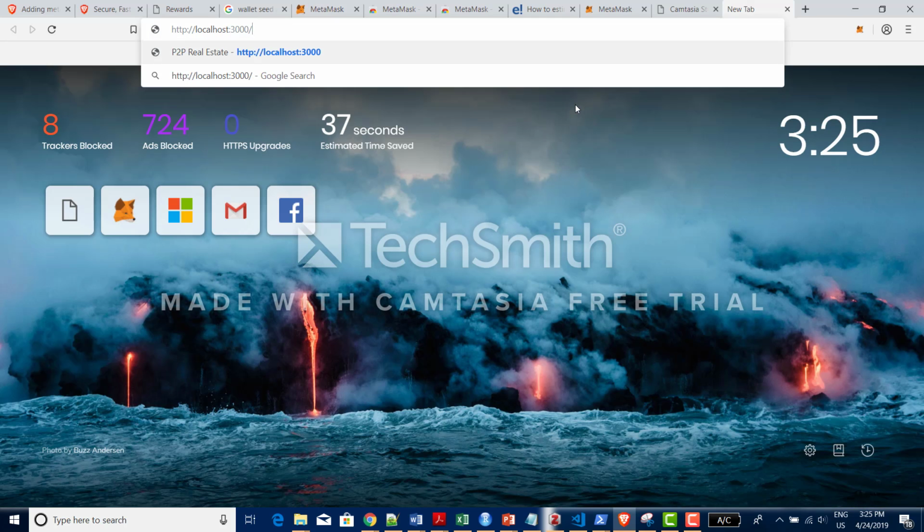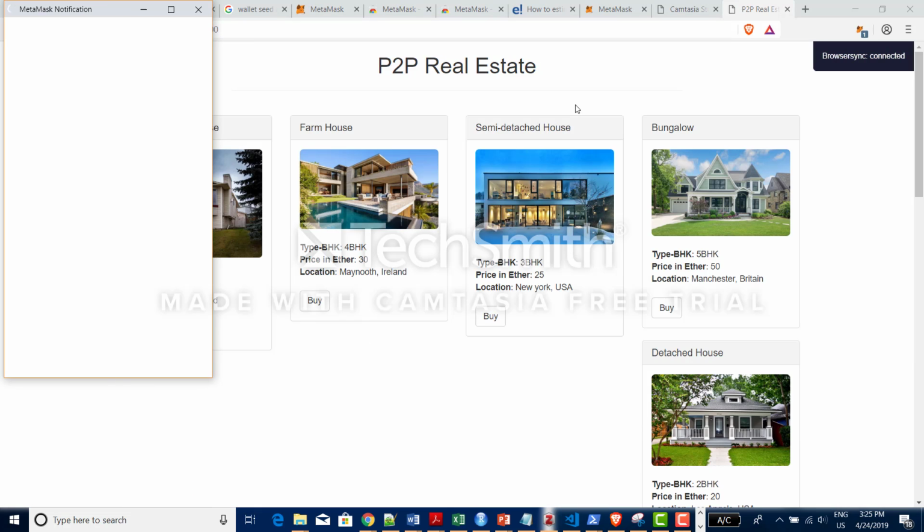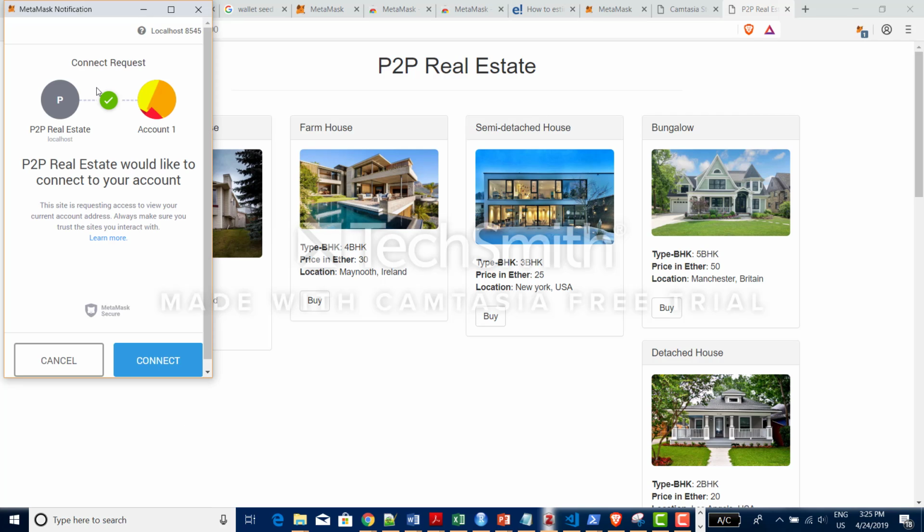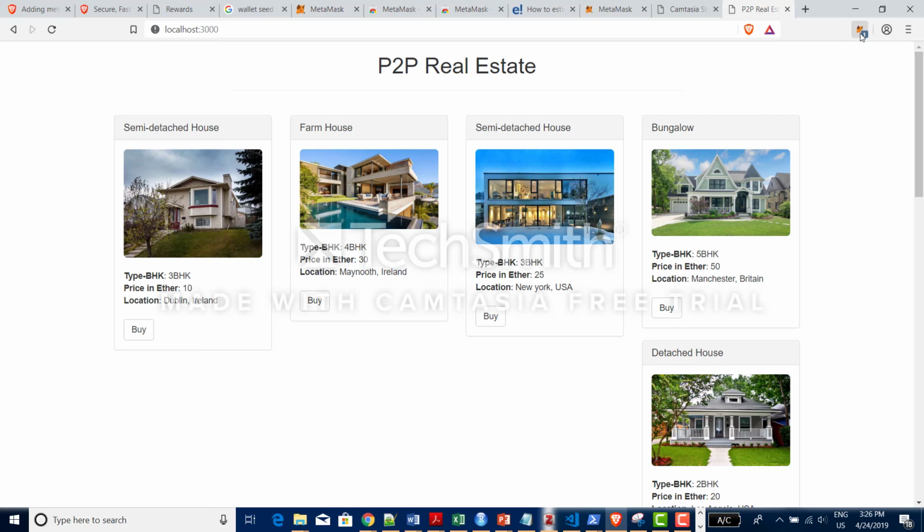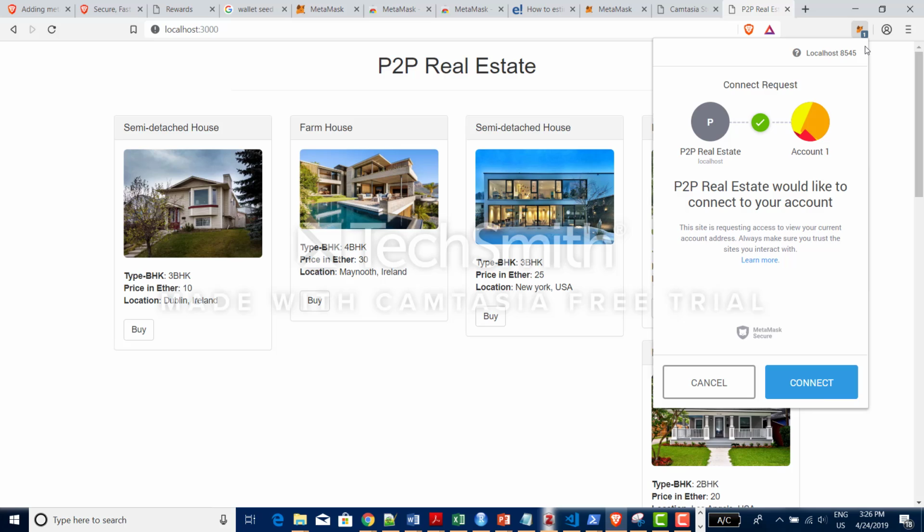So our project is on localhost, and I'm trying to access my project. Cool. Yes, this is the connection request. Let's consider that I'm a customer, and I'm holding my wallet in MetaMask. My application is requesting the customer to connect their wallet with the D app. So I'm connecting my wallet with my D app.